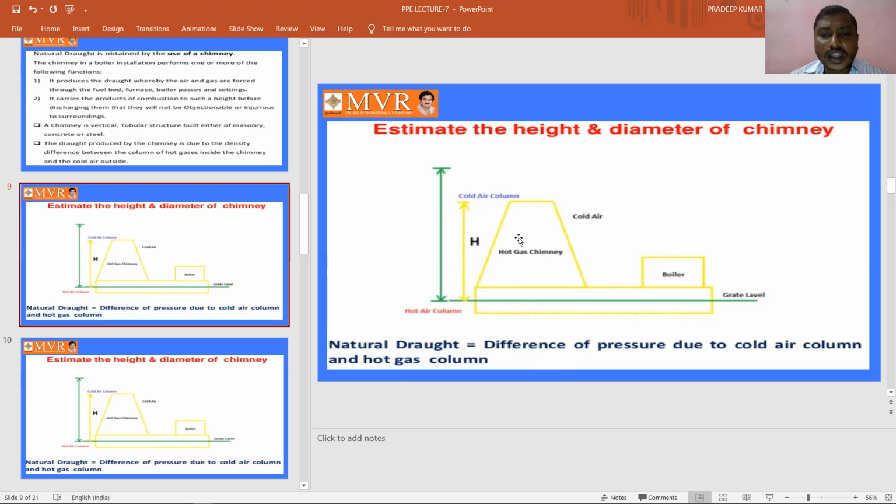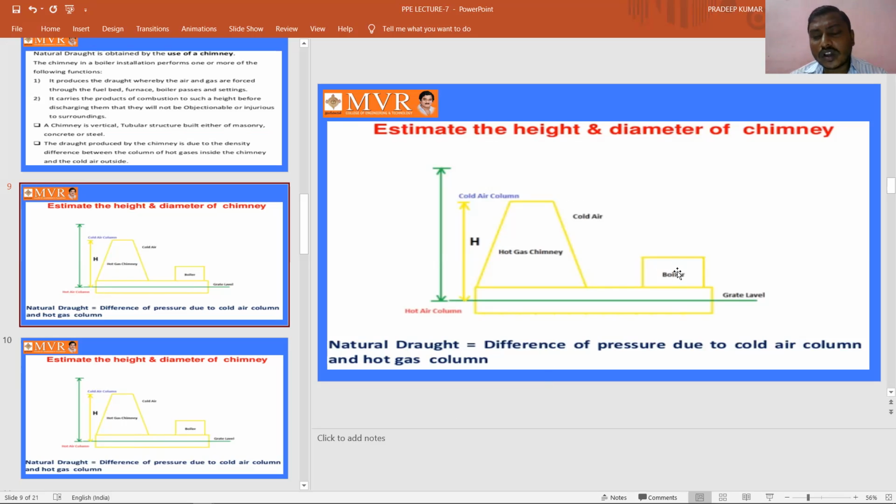Inside the chimney we have the hot gases, and outside the chimney we have the cold air. The pressure difference between these hot gases inside the chimney and the cold air outside is nothing but the natural draft which we have here.